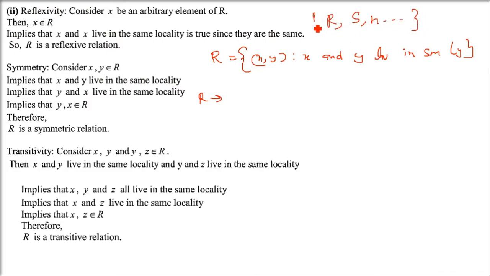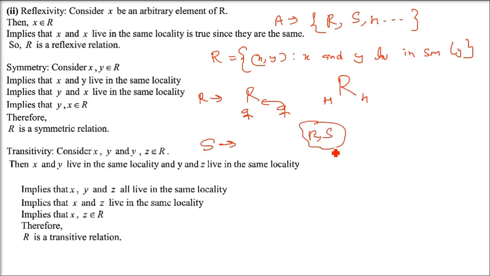So Ram and Sham, Hassan, again we are taking the same example to make you understand better. So X and Y are in the same locality. If I am saying that Ram is living in this locality and somebody else comes and says Ram also stayed in the locality, and there is only one Ram in the locality. Let us take the example of Hassan also. Hassan is related to itself because Hassan lives in the locality and the locality has Hassan. Same thing, so this is reflexive. Symmetric: Ram and Sham are living in the locality. So when Ram and Sham are in the locality, Sham and Ram are also living in the locality, because there is only one Ram, there is only one Sham.